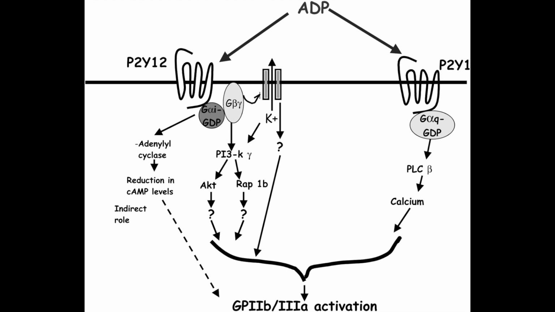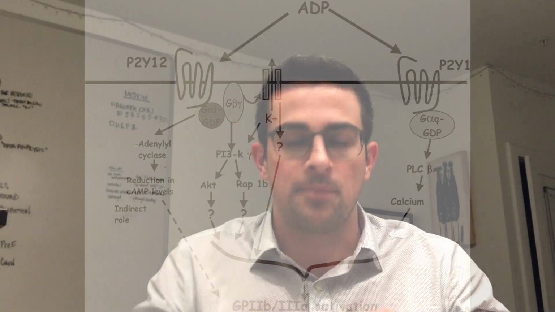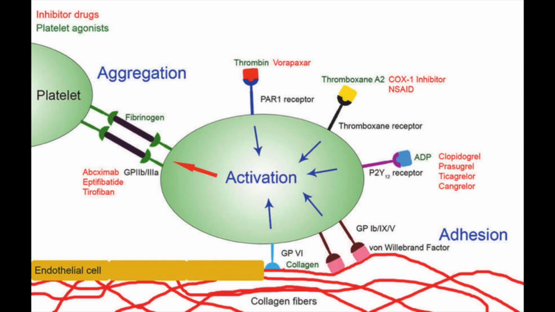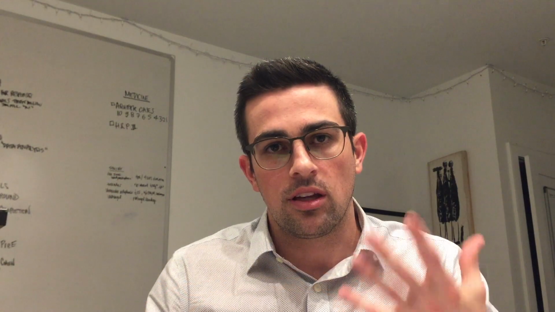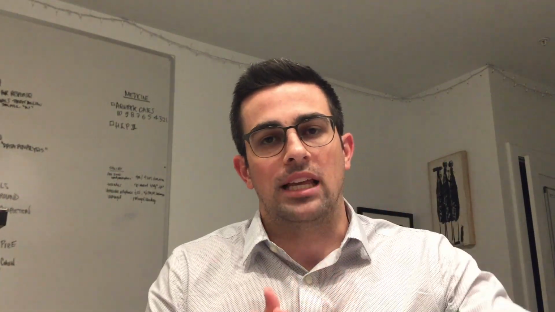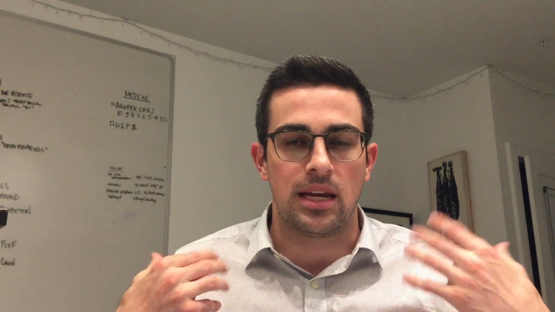Bottom line is it puts GP2B3A onto the surface of platelets. And this is then able to bind to other platelets through fibrinogen, allowing for a platelet sheet to form. So if you're able to stop this P2Y12 from being activated, then you're going to decrease the ability for platelets to form platelet sheets. And that's the theory behind these two drugs, Clopidogrel and Ticagrelor.